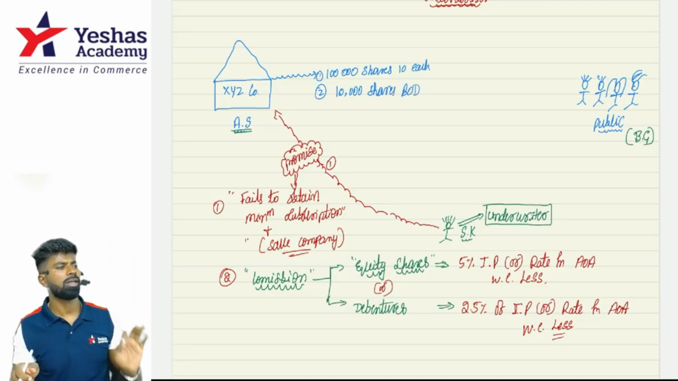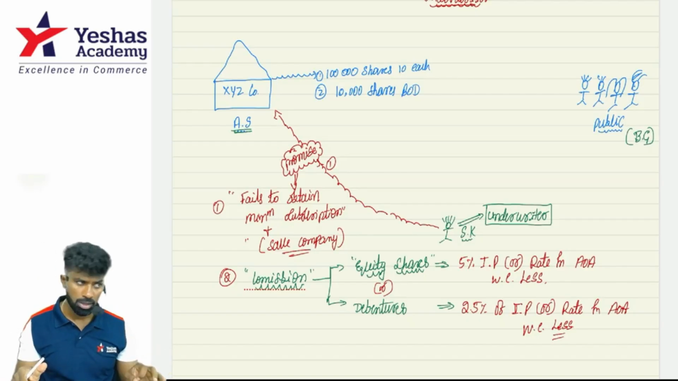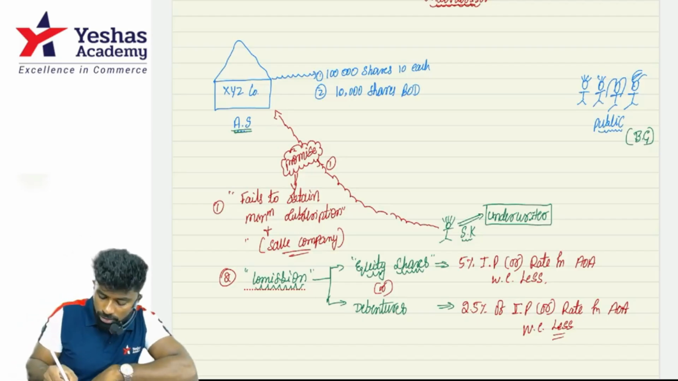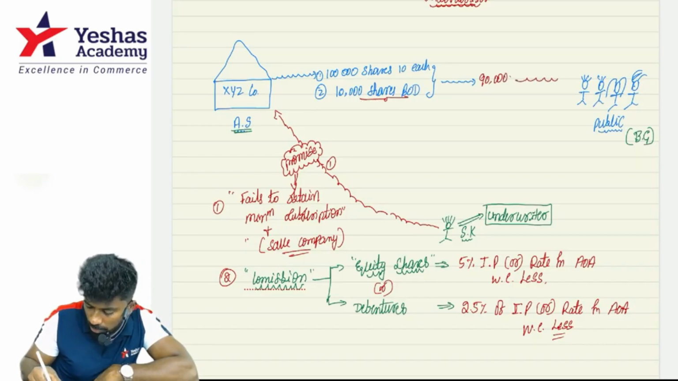So the board of directors are buying 10,000 shares, which are already sold out. The remaining 90,000 shares are left. These remaining 90,000 shares are offered to the public.